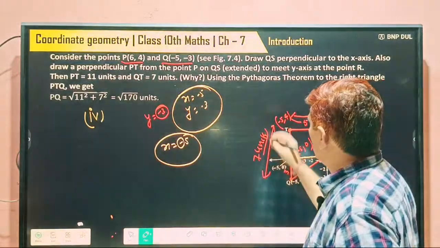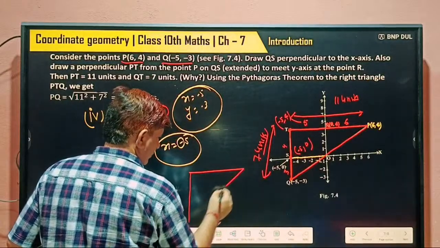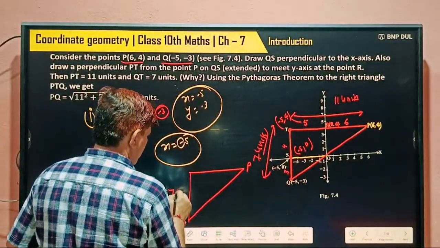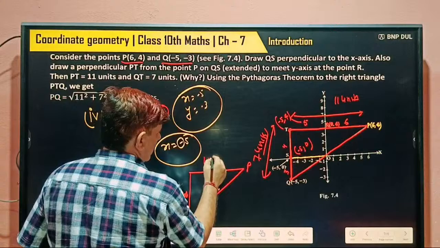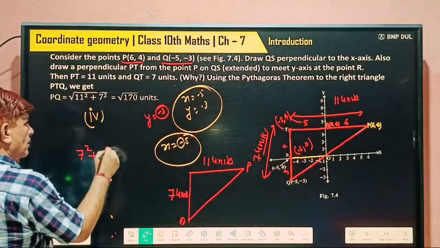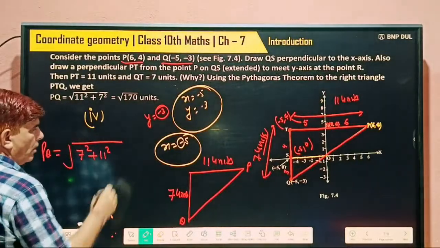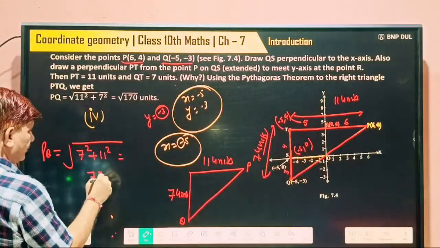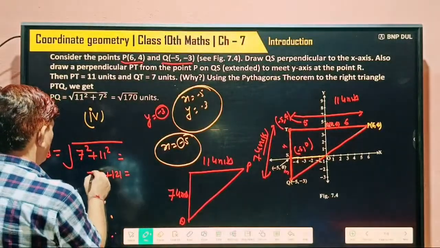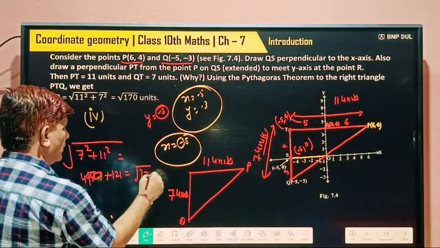And we can find out. So this type of triangle becomes, this point is named B, this is named Q. This is how much? 7 units. And this is 11 units. So easily we can find out: 7 squared plus 11 squared under the root is equal to PQ. 49 plus 121, under the root 170.